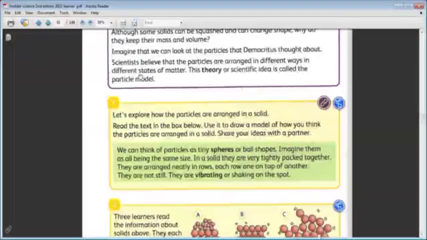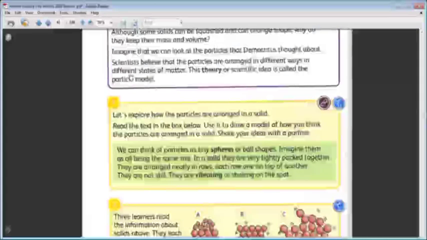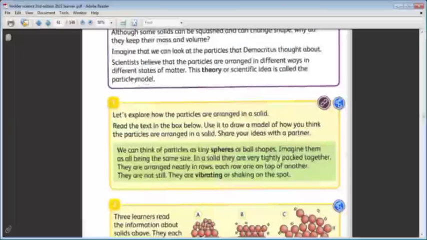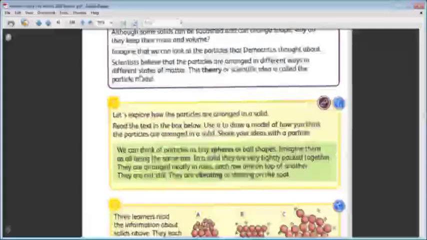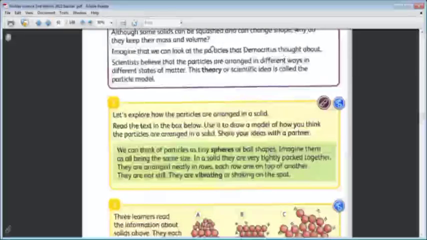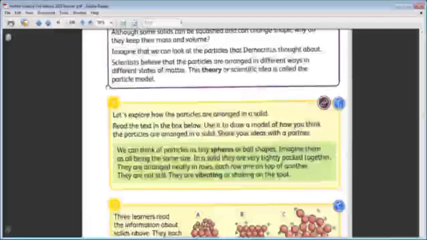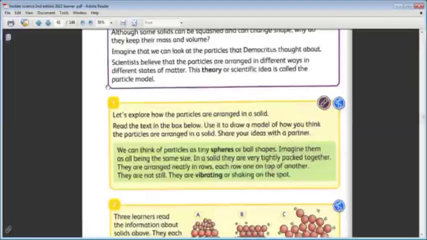What is the particle model? The particle model is that the particles are arranged in different ways in different states of matter.